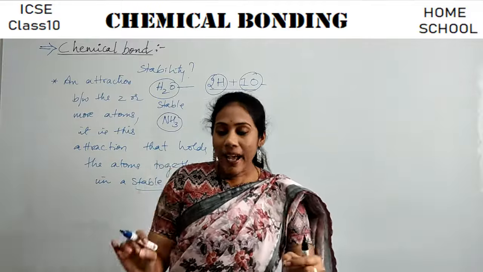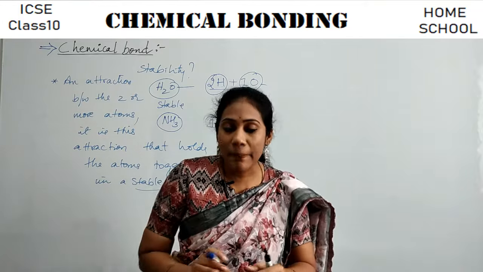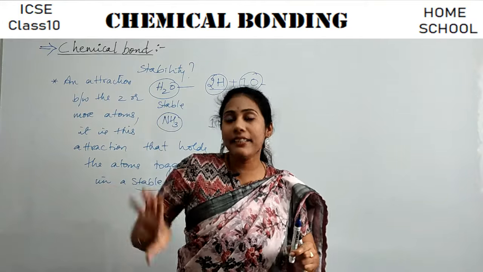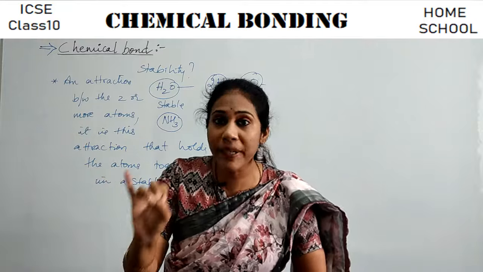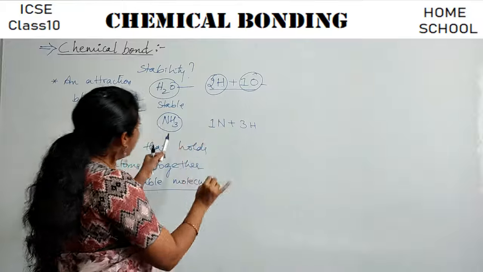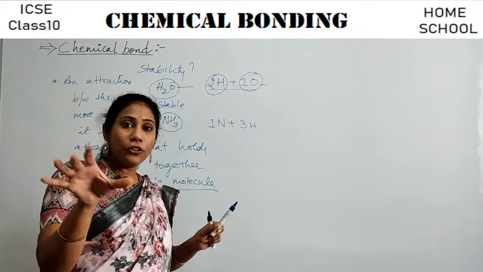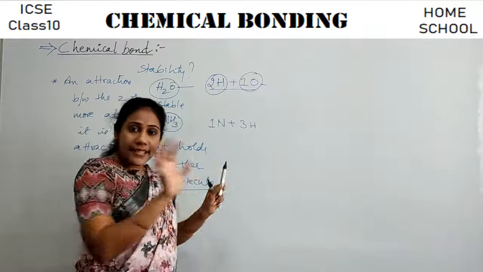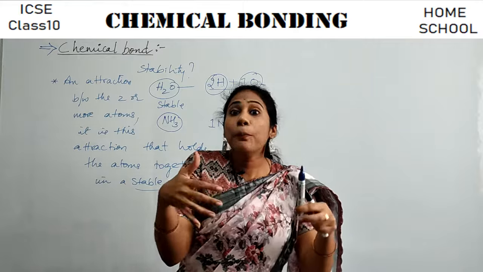And now what we are mainly going to discuss in this chapter is a slight introduction. Now we have already got to know what we mean by a chemical bond, isn't it? So how is that attraction created between two atoms? I told you, since they are not stable, they are combining with each other to become stable.